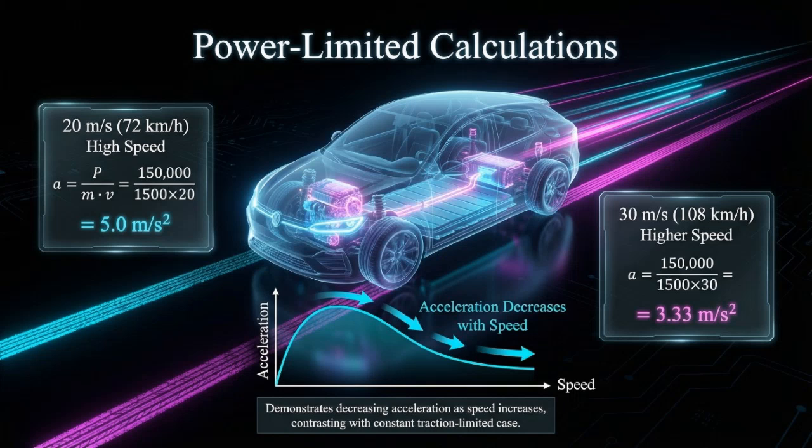Next, consider a higher speed of 30 meters per second, which is approximately 108 kilometers per hour. In this case, acceleration equals 3.33 meters per second squared. These results clearly show that acceleration decreases as speed increases in the power-limited region. This behavior contrasts sharply with the traction-limited case, where acceleration remains constant. So, at high speeds, motor power becomes the dominant limitation, and vehicle acceleration gradually reduces as velocity rises.